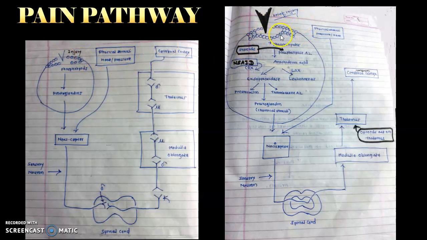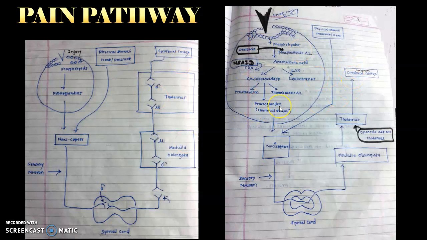So that knife may damage phospholipid, and this damaged phospholipid will convert into arachidonic acid with the enzyme phospholipase A2. And we have already studied in the steroid chapter that glucocorticoids inhibit the phospholipase A2 enzyme. Okay. Next, arachidonic acid is converted into endoperoxides, and this endoperoxide further converts into prostaglandin. This is the main culprit, I can say, for all kinds of processes, whether it is inflammation, whether it is pain, or whether it is hyperthermia.